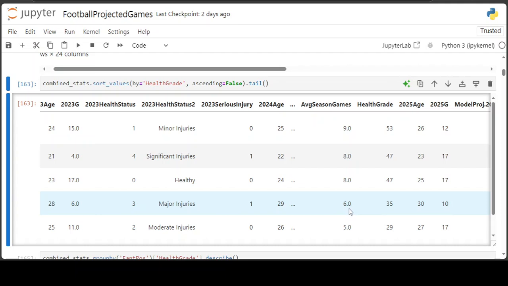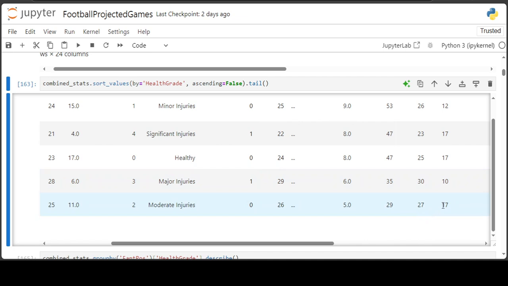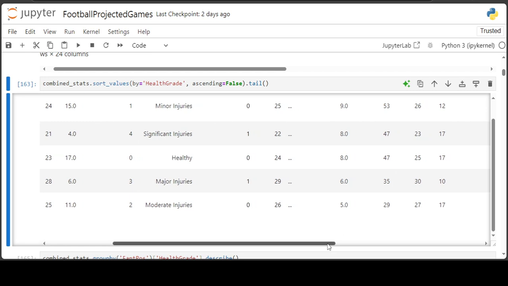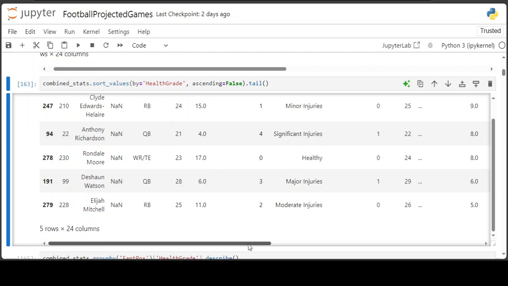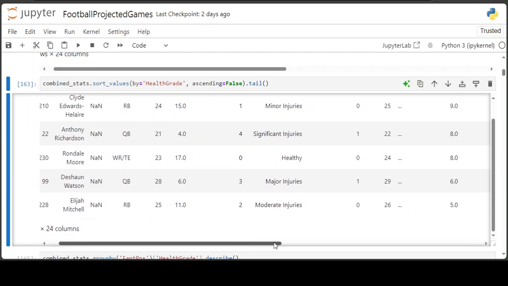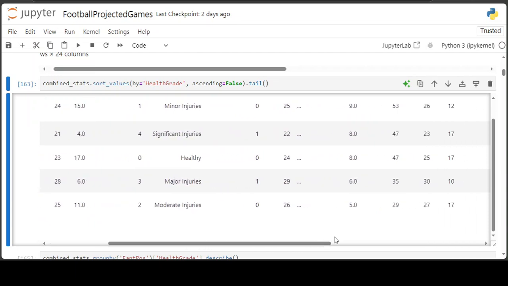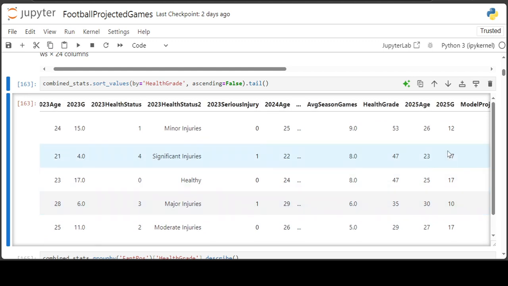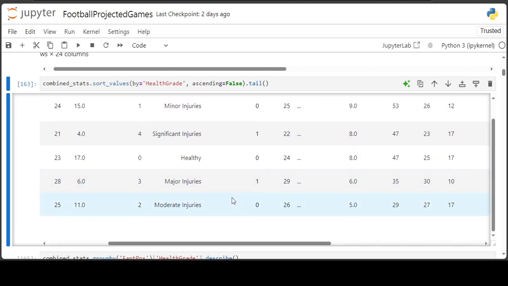And then you can see here some of these projections are very optimistic, especially for Elijah Mitchell. Hopefully he's going to be a backup, so I don't know if he's going to play 17, but hopefully he'll be healthy for the entire season this time. But I'm not sure about Deshaun Watson. I don't even know if he's going to play again for the Cleveland Browns. So this 10 projected games seems pretty optimistic.